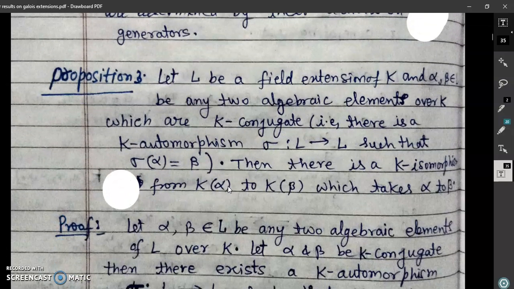We come to this proposition. This is a fundamental and very important result for further study of Galois theory. What is the proposition? Here we assume that L is a field extension of K and alpha, beta be any two algebraic elements over K which are K-conjugate, means there is a K-automorphism from L into L such that image of alpha is beta.